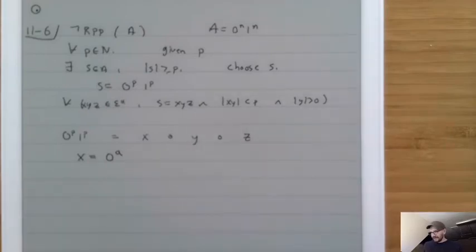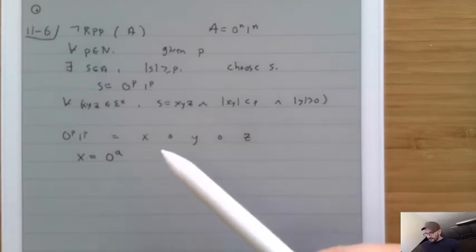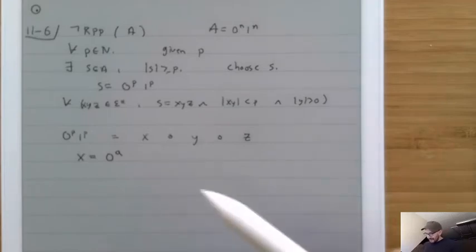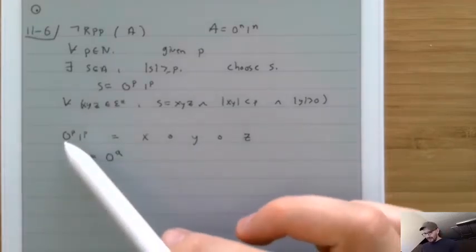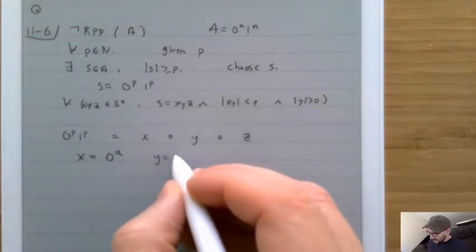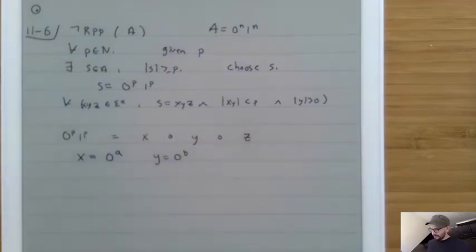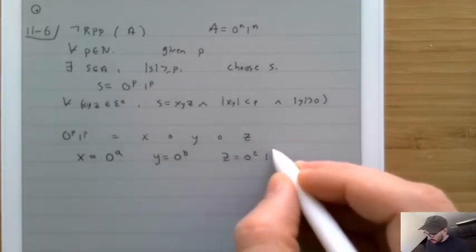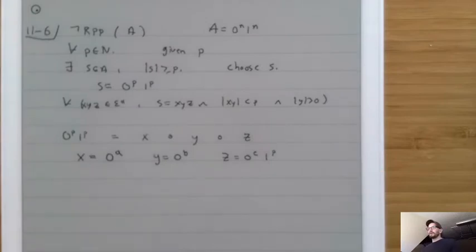Now, what about y? Can y have any ones in it? No, it cannot. Because if y had a single 1 in it, then x and y together would have all p zeros plus at least one 1, and that means its length would be greater than p. So y has to be some other number of zeros, which we'll write as 0^b. Then z, of course, has the remaining zeros, 0^c, and then all of the ones. So we know that these rules determine that.